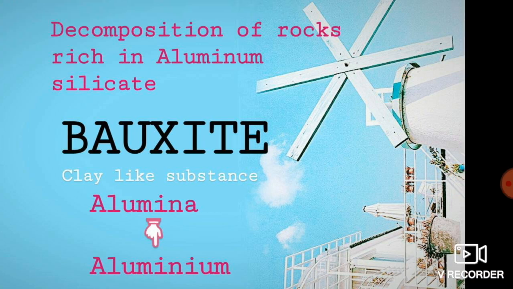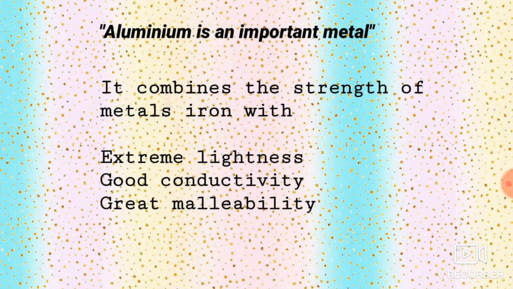Are you clear with this? And this aluminium is said to be very important. Do you know why? It has the properties of iron along with other properties like lightness, good conductivity and malleability. Now you should have a doubt. This bauxite is non-ferrous, but iron is ferrous. But now, how are you saying it has the properties of iron? That is the special property of aluminium. It has properties which are similar to iron.